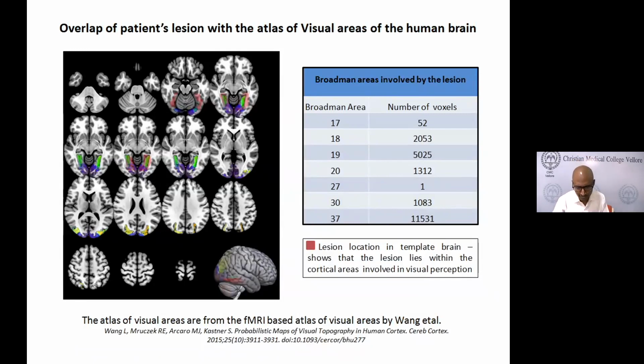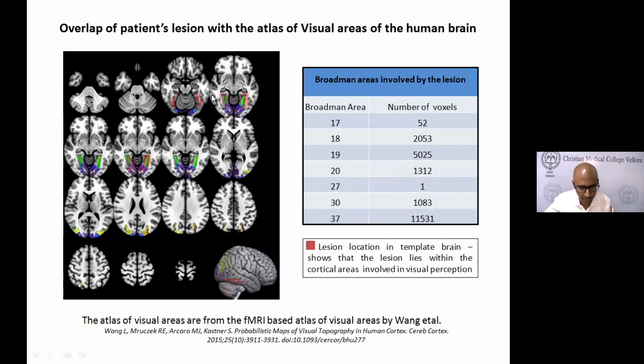There's a study in 2015 by Wang et al., where they published an atlas of visual areas of the brain. They scanned a lot of normal individuals, showed them different aspects of visual percepts, and found which areas of the brain were activated. What is seen in color here are all the visual areas, and the lesion is seen in red. You can see that the lesion is sitting within the visual networks of the brain.